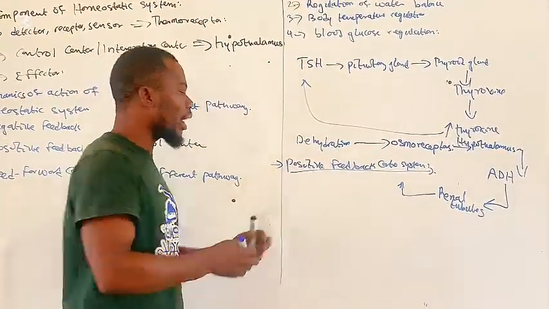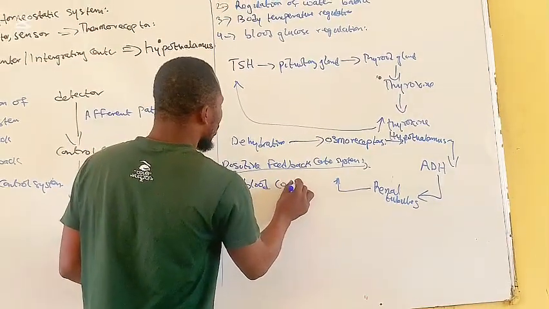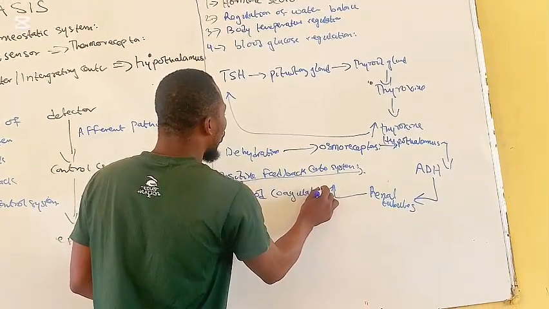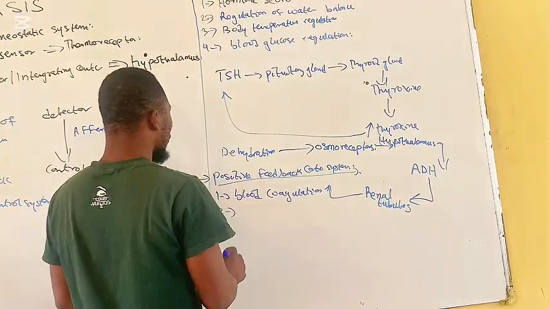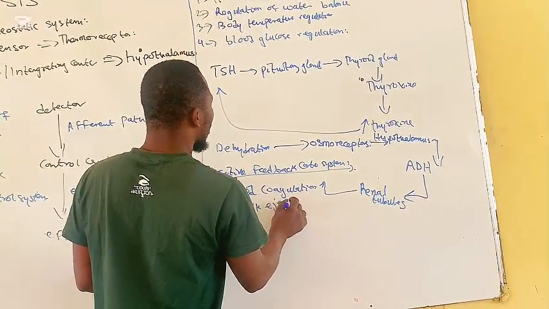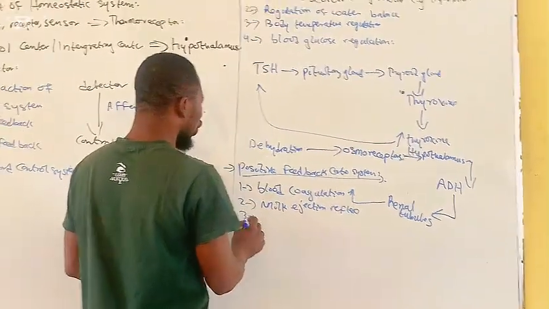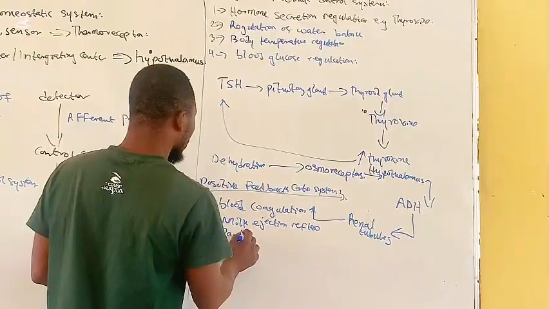Examples of positive feedback include: one, blood coagulation; two, milk ejection reflex; three, parturition.